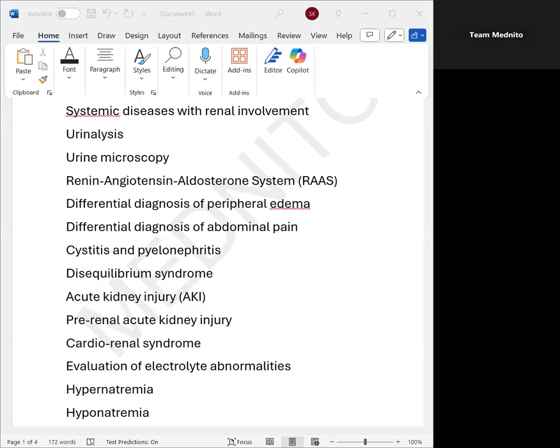Patient has got a renal transplant, patient has got a liver transplant, patient is on immunosuppression, patient has got a urinary tract infection in the hospital. Think of complicated cystitis that needs to be addressed. Remember, whenever a male patient is having a urinary tract infection, the next best investigation of choice is you will